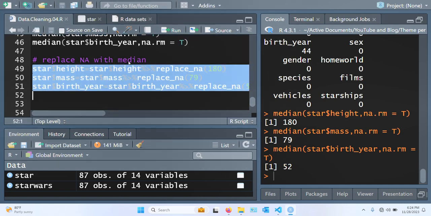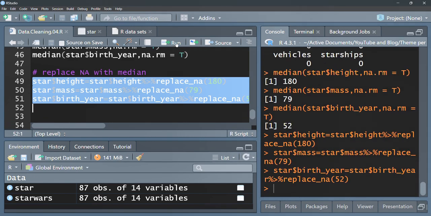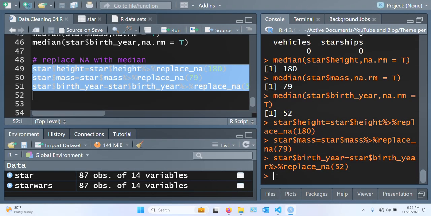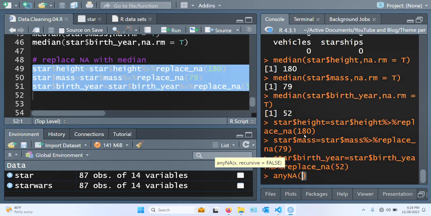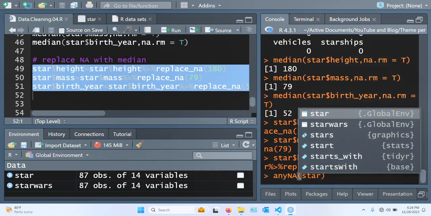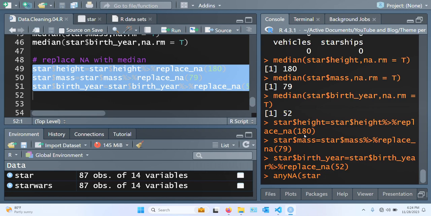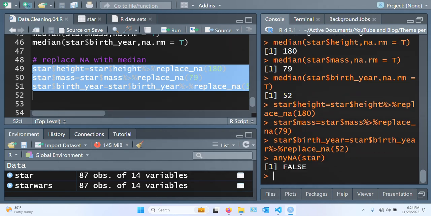So when we run this and we check for NA values in our data set, we should be able to have 0 or false. Sorry, missed a bracket there. So we have false.